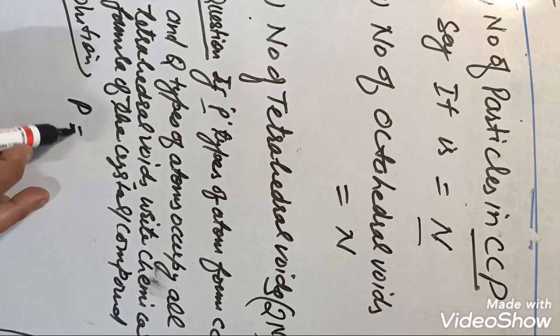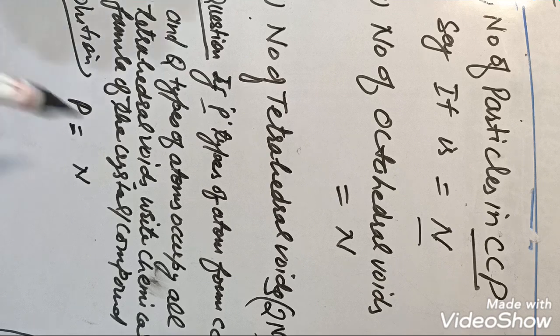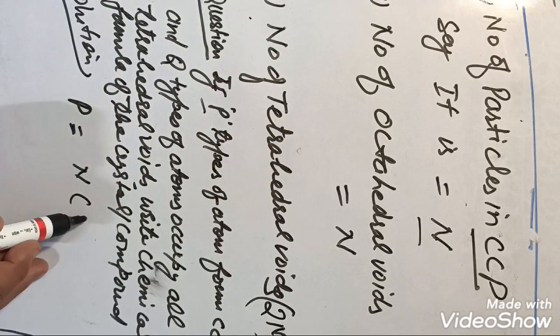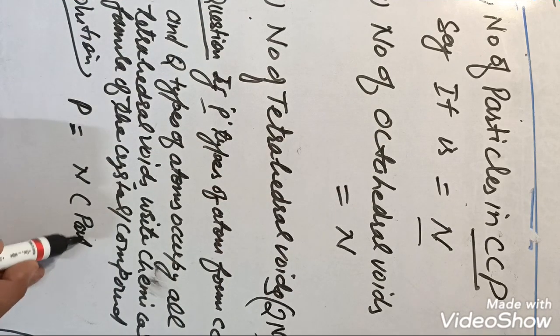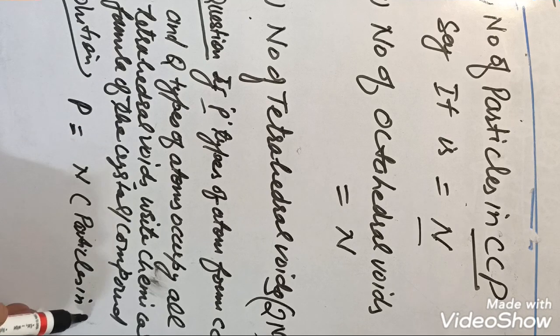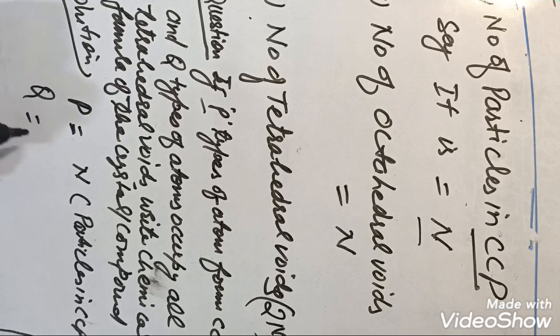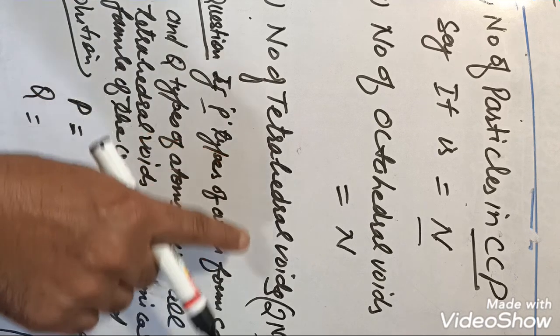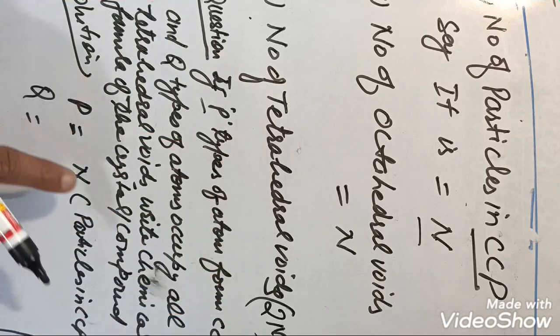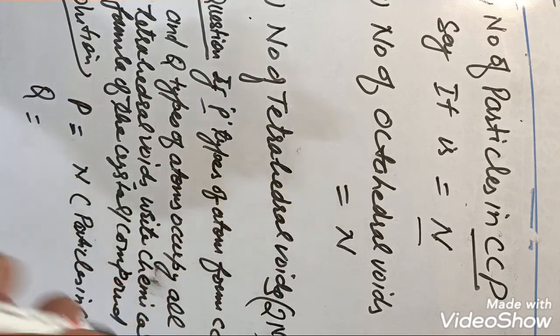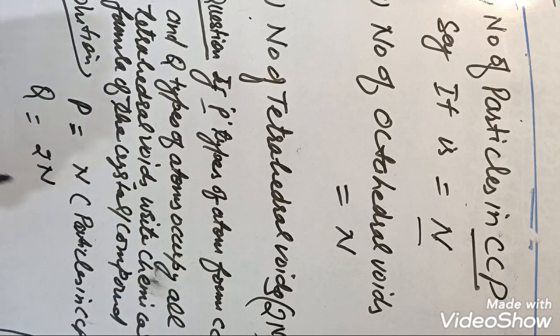P, and these are equal to n, number of particles in CCP. And Q is equal to tetrahedral voids, so it will be equal to 2n.